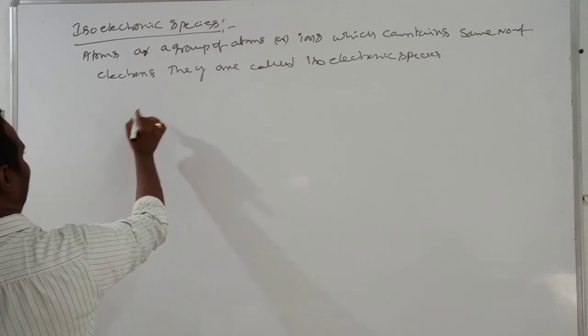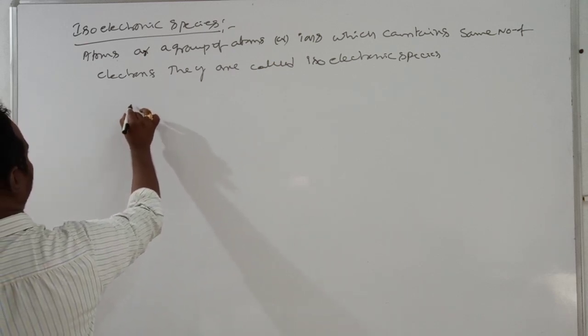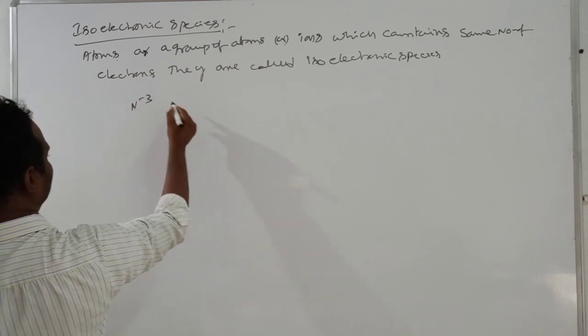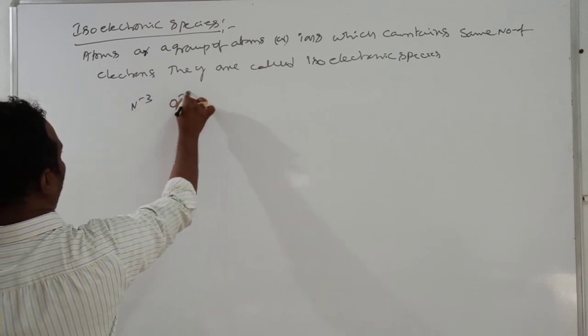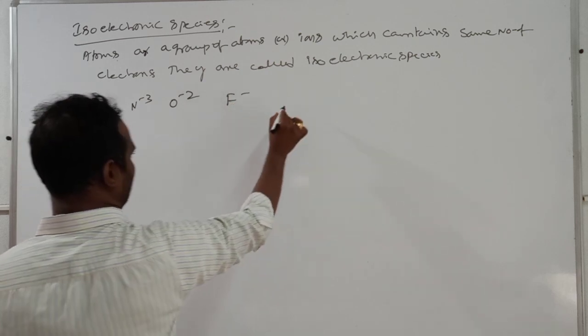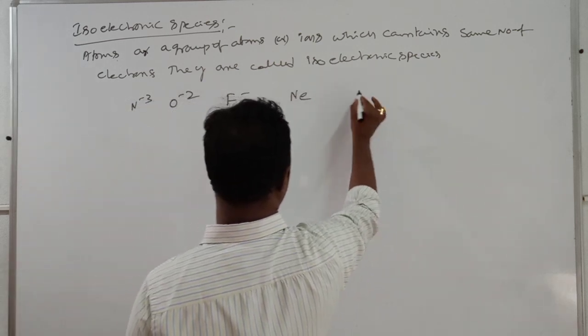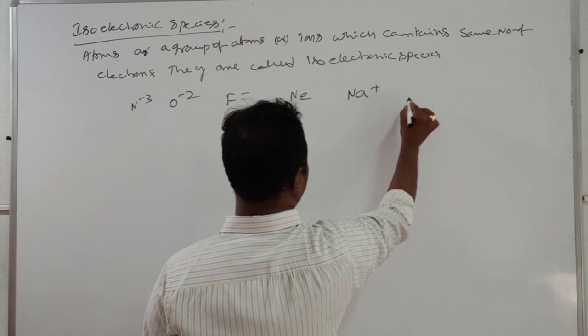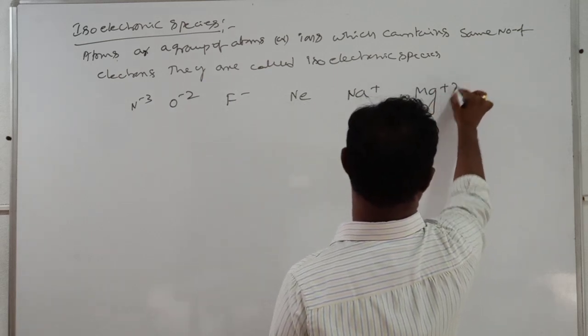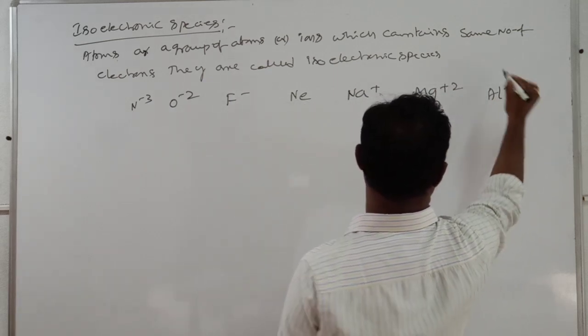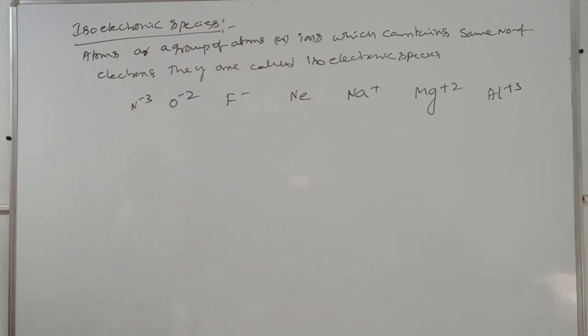Isoelectronic species. Example: N3-, O2-, F-, Ne, Na+, Mg2+, Al3+. Can you check how many electrons are present?